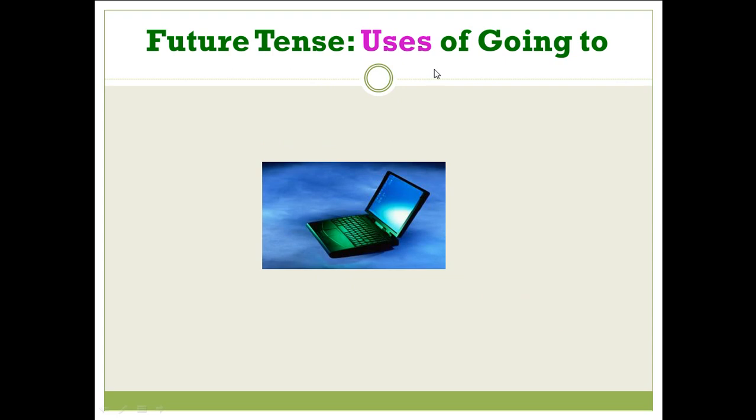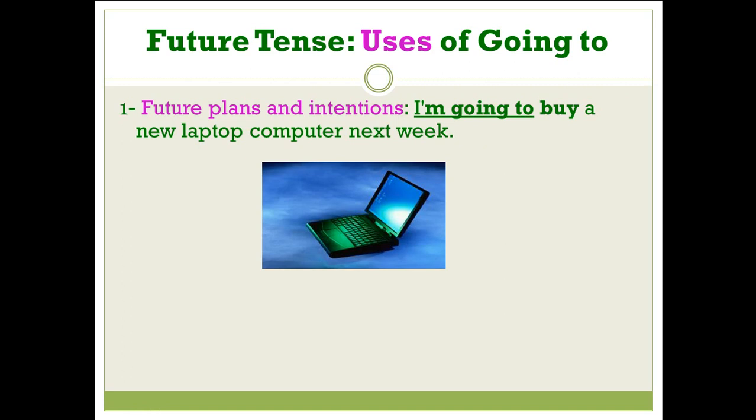Let's move to the usages of going to. We have only two usages of going to. This is very easy. Number 1, future plans and intentions. Future plans, things that you plan to do in the future, or actions that you planned to do in the future. We use going to. I'm going to buy a new laptop computer next week. Of course, you planned in the present to do something in the future.